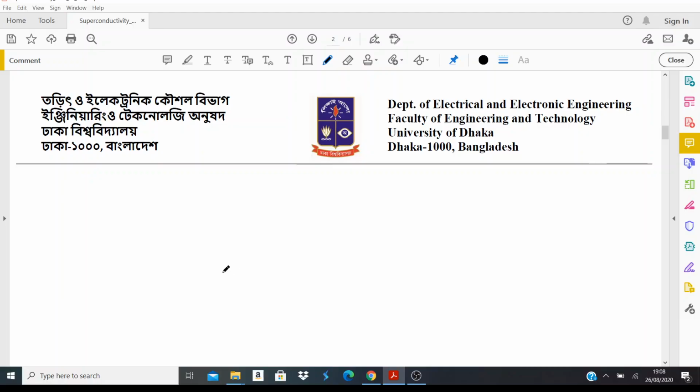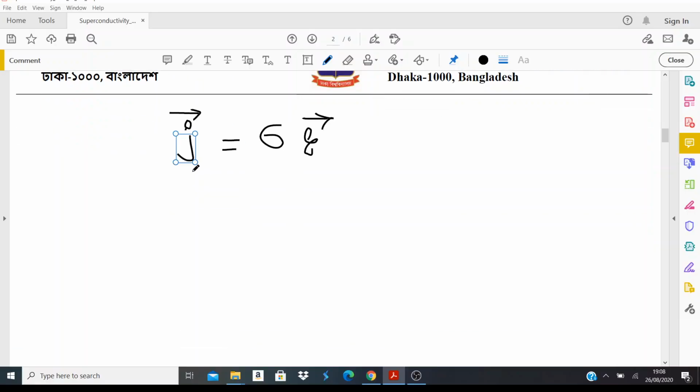For that, let me just write down some basic equations from your study of electromagnetism. The current density J is nothing but the conductivity times the applied electric field. So this is the relation between the current density J and the applied electric field.